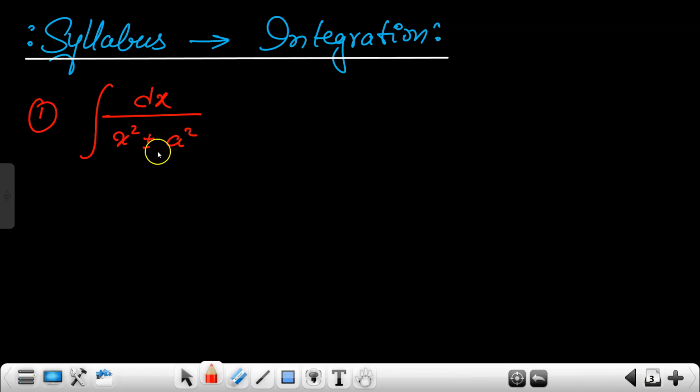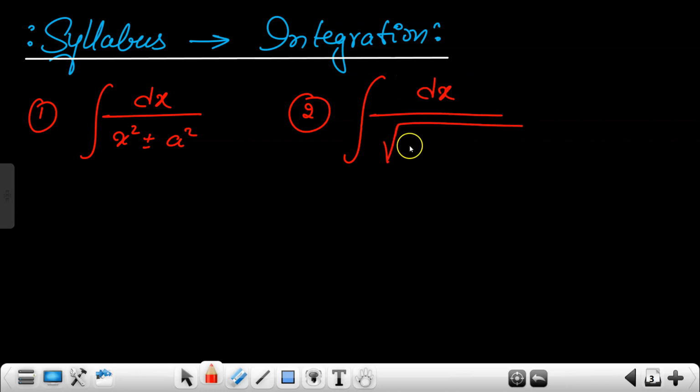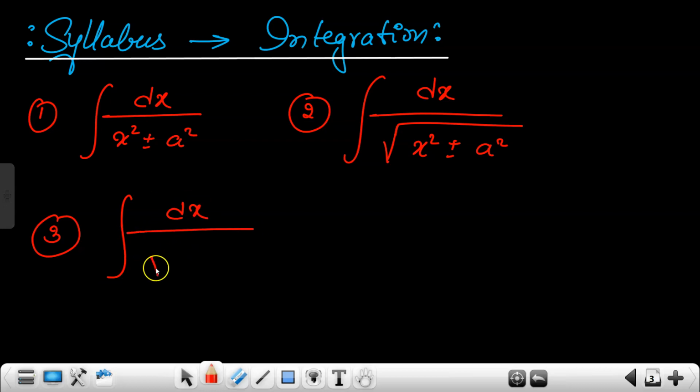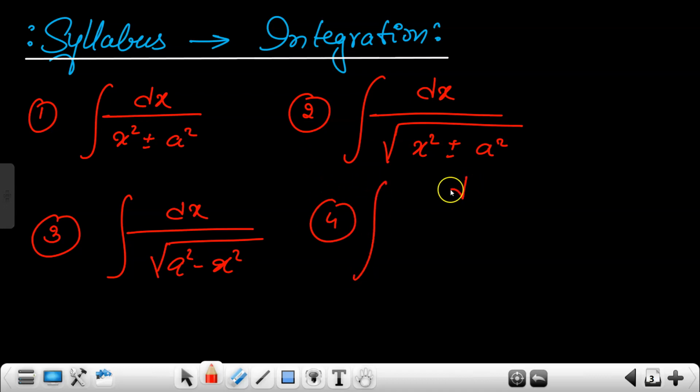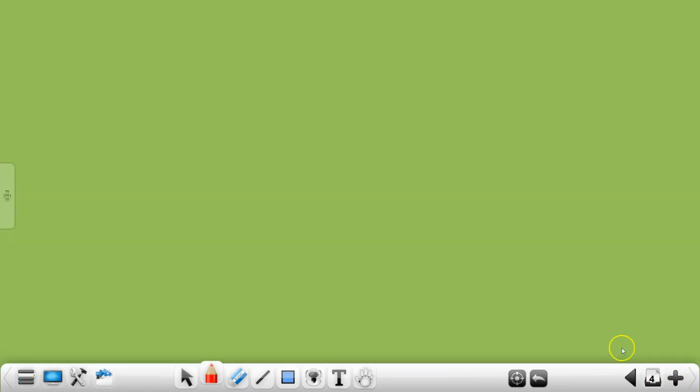The second is integration of dx divided by under root of x square plus minus a square. The third is integration of dx divided by under root of a square minus x square. The fourth is integration of dx divided by ax square plus bx plus c.